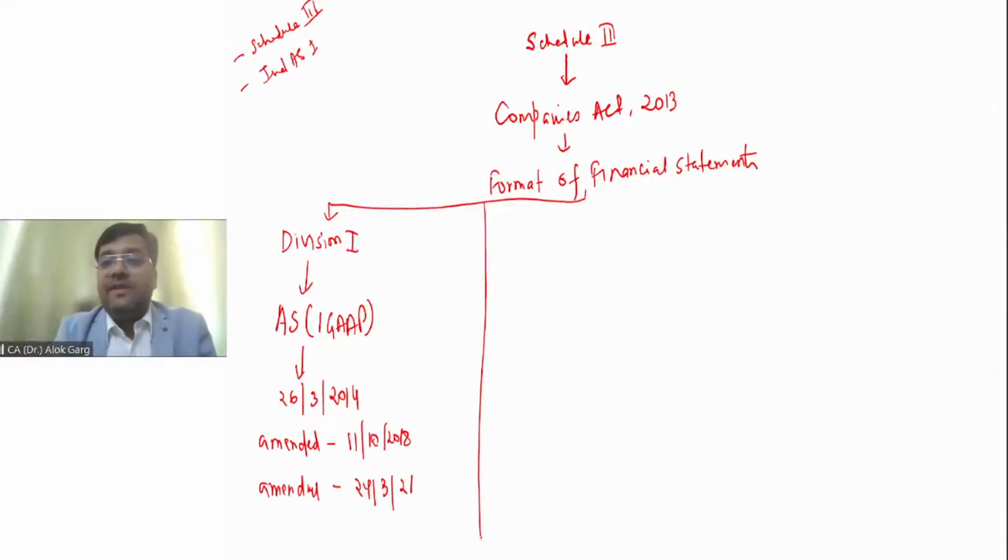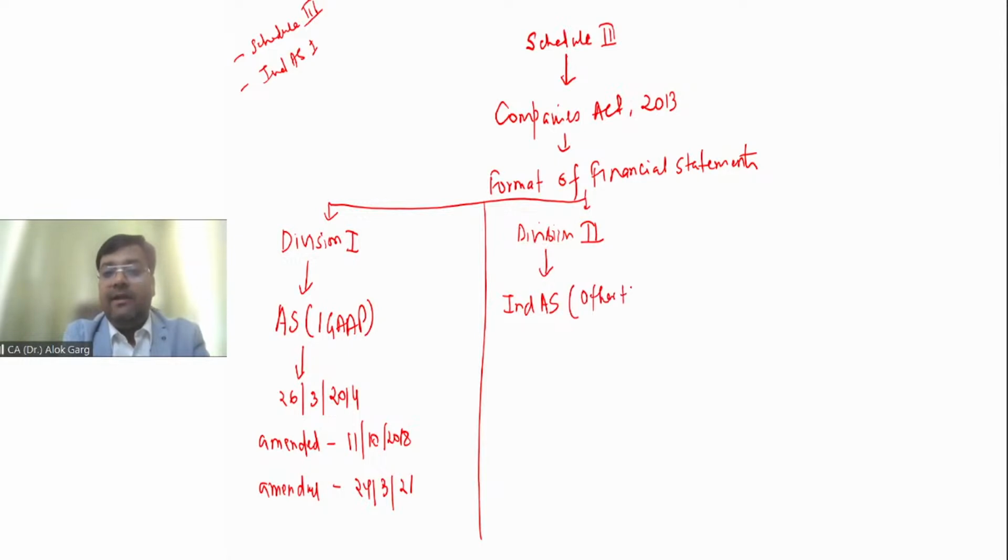Now let's move to Division 2. Division 2 to Schedule 3. This Division 2 to Schedule 3 is required on the companies which are following Ind AS, right? So Division 2 is applicable to those entities which are following Ind AS, and these entities should be other than NBFCs. Means on NBFCs, this Division 2 is not applicable.